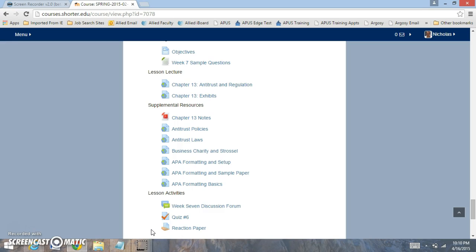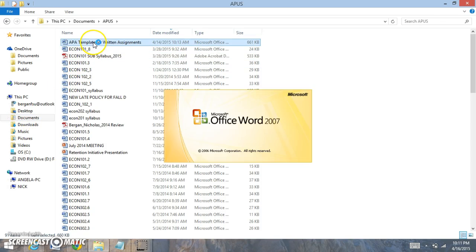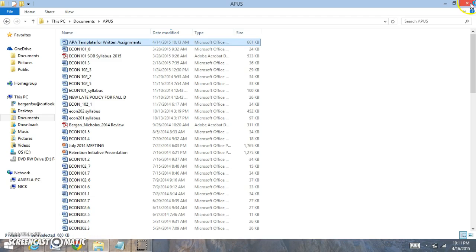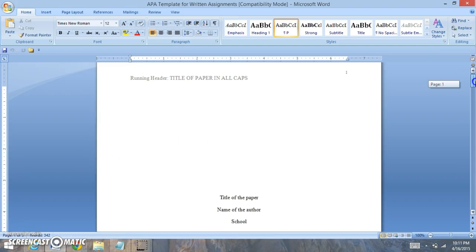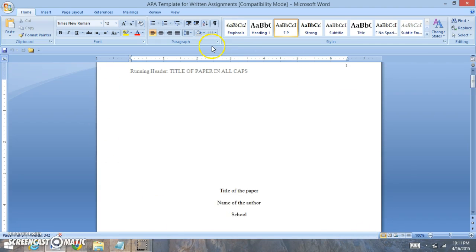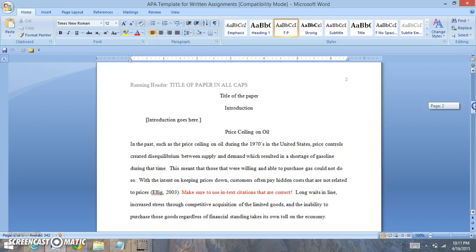The key to the paper is APA formatting. Now, with APA formatting, let me get my document here for you so you can review it. Here's what I'm looking for. And I'm going to have this up for you. I'm looking for you to have this as your title page. Your running header in all caps, running head. And then the title in all caps. The title of the paper, the name, and the school right here. So you're just going to replace your stuff with your information.